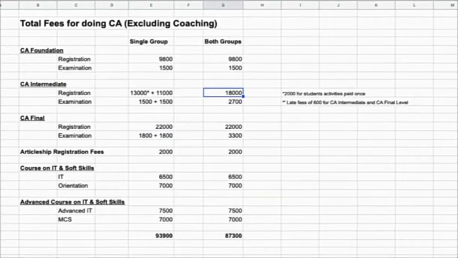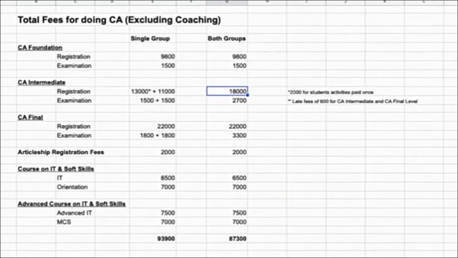And if I talk about the advanced course on IT and soft skill, then again it includes two things. First is IT, information technology, and second is MCS. For advanced IT, which is of 15 days, you have to pay 7,500, and for MCS, which is again for 15 days, you have to pay 7,000 rupees. So now this is the structure which I just told you.